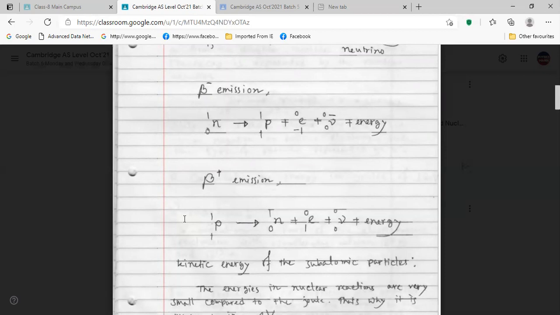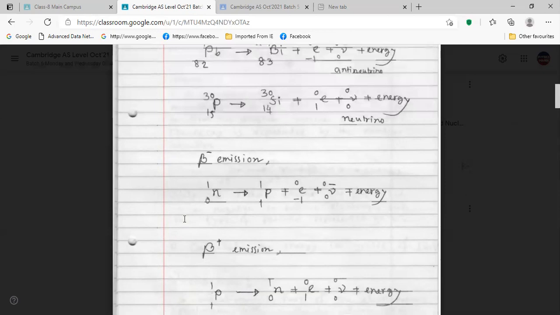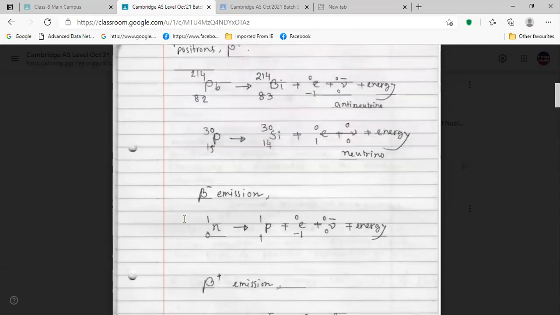Yes, sir, I have written it. Lead, then phosphorus, bismuth plus electron. Yes, because there are two types of emission. Please write, it is very important.